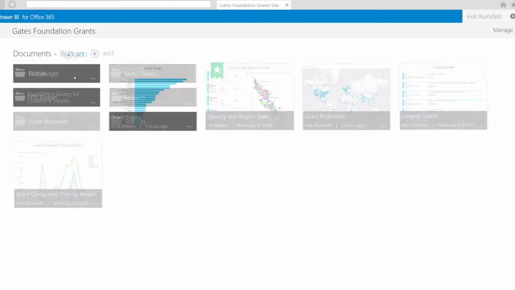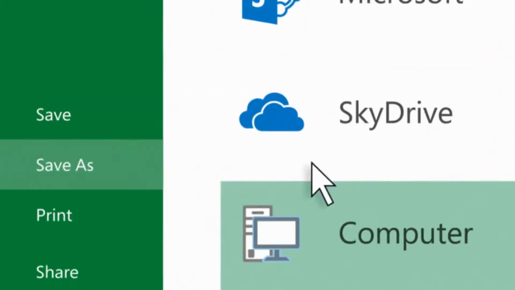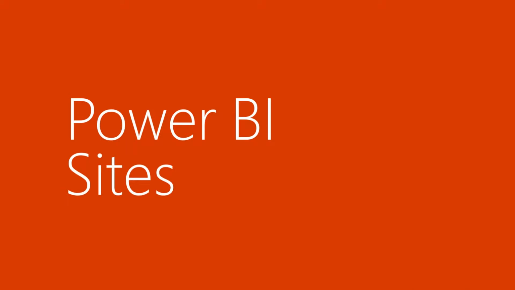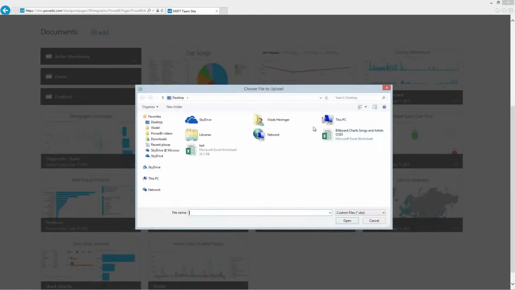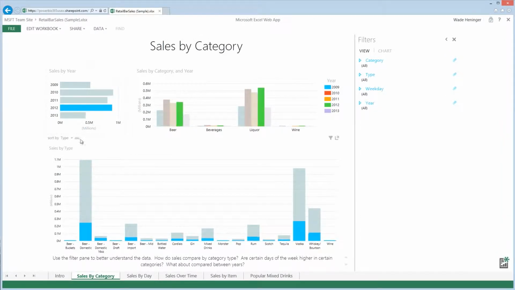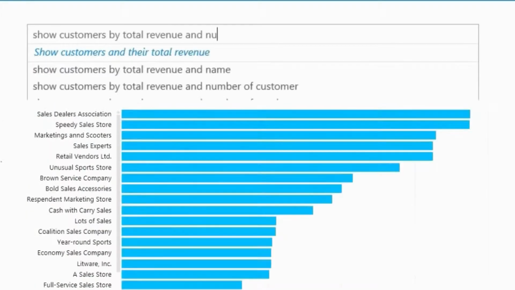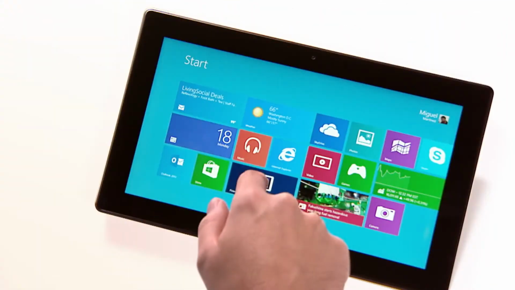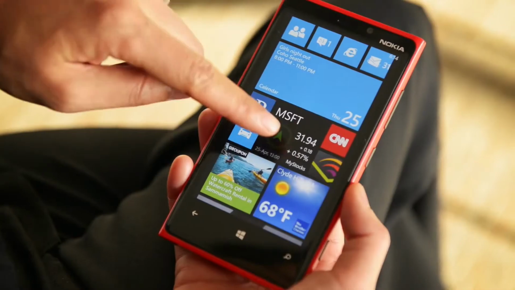And when combined with the cloud power of Office 365, you can share your stories with whoever you want, wherever you go. Power BI sites help you collaborate more with a single place to share live reports and custom data sets with your team. Dive into Q&A. Just ask a question of your data and get a visualized answer back, bringing data to everyone. And stay connected with mobile access to your favorite live and interactive reports from anywhere on any device.